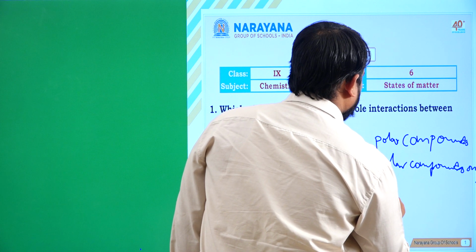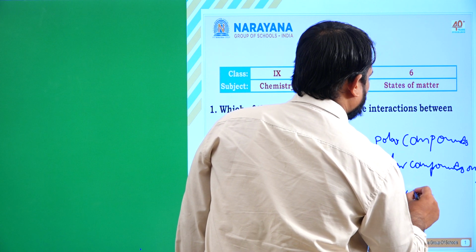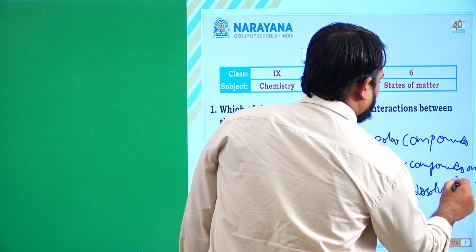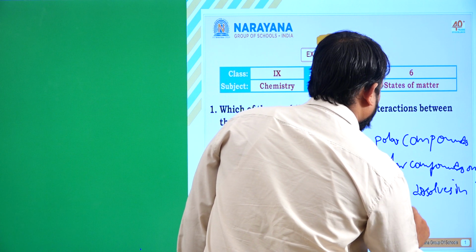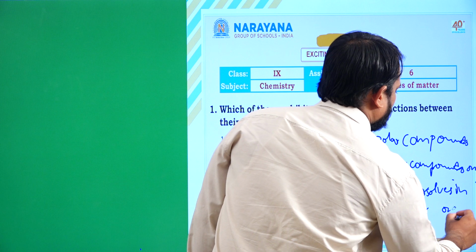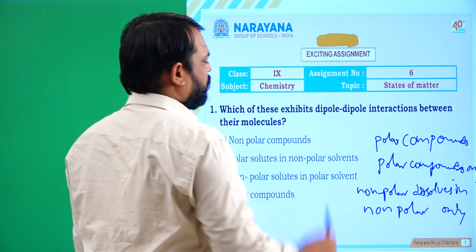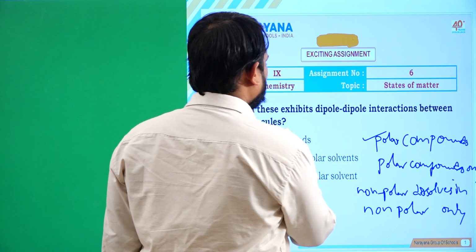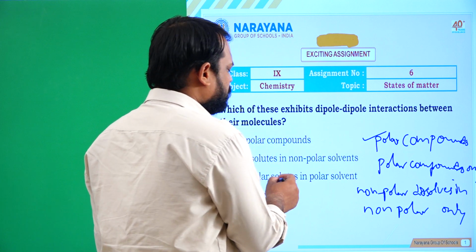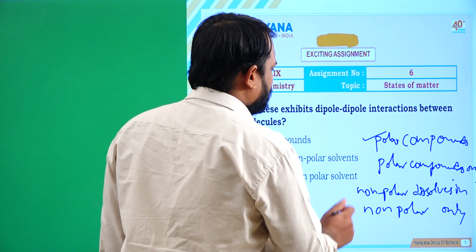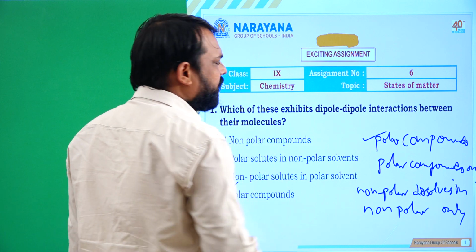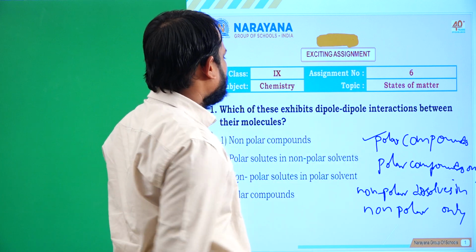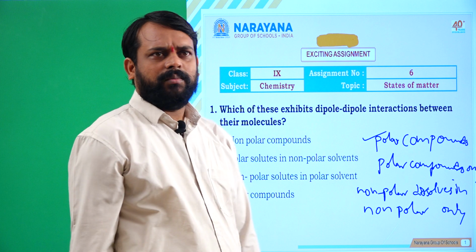And non-polar dissolves in non-polar compounds only. So dipole-dipole may generate only in polar compounds. Polar solutes in non-polar solvents, this one is wrong, and non-polar solutes in polar solvent, this one is wrong. The correct option is only polar compounds, like dissolves like. So the dipole-dipole interaction between the molecules is only between the polar molecules.